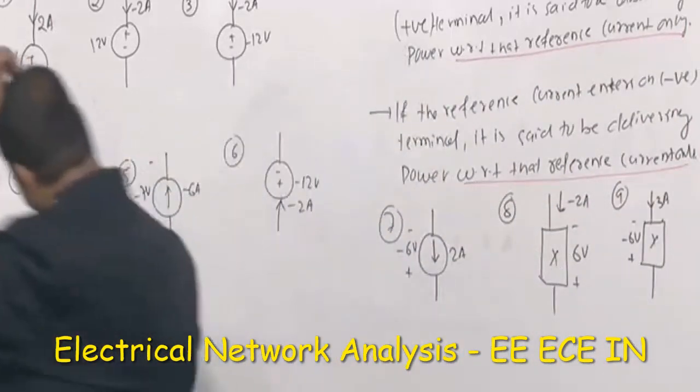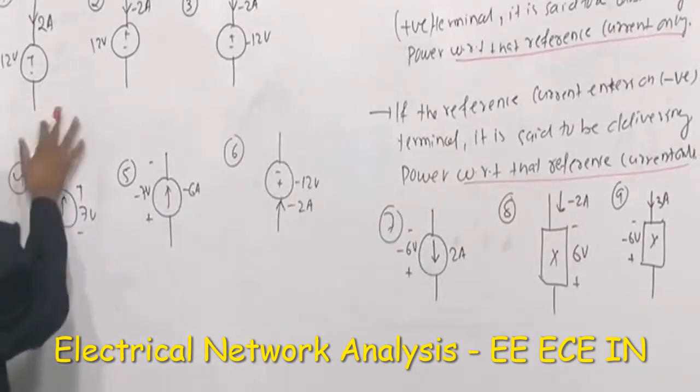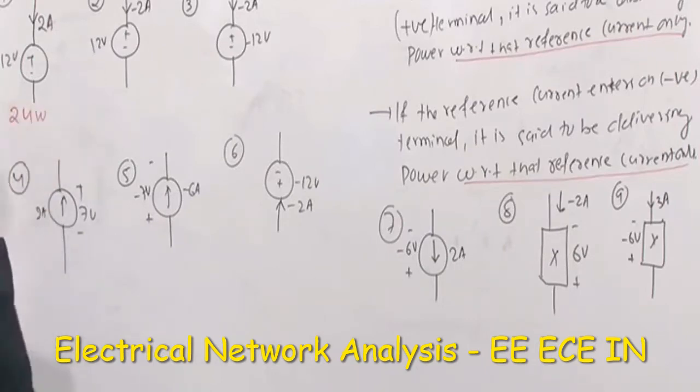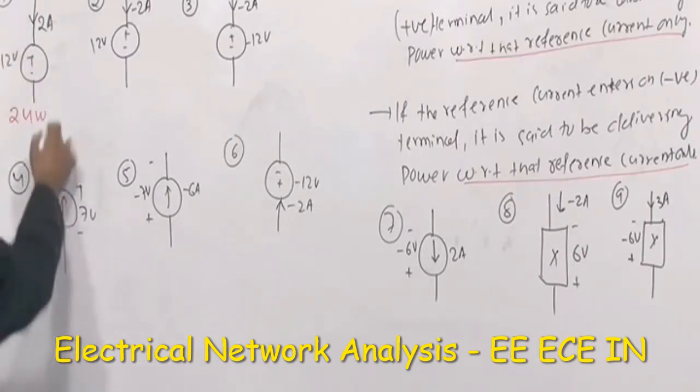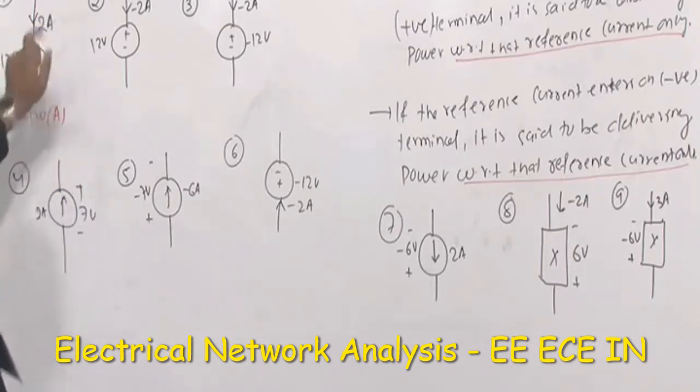See, power is simply the product of voltage and current. That already I told you. So here power is nothing but equal to how much? 24 watts. But the question is absorbing or delivering. See, here the current is entering where? On the positive terminal. So I will say this is absorbing. Shortly I am writing this as A, with respect to this particular current only.